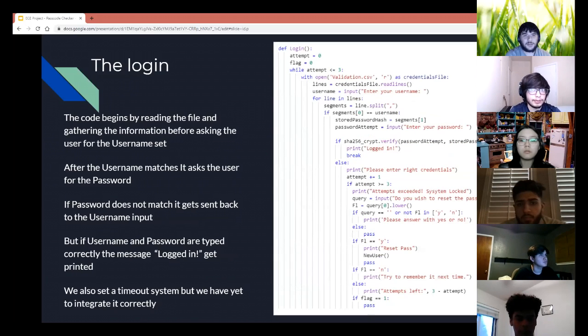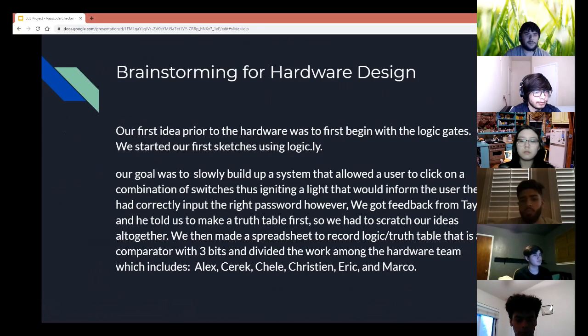For the login, the code begins by reading the file and gathering the information before asking the user for the username set. After the username matches, it asks the user for the password. If the password does not match, it gets sent back to the username input. But if the username and password are both correctly matched with what was already in the system, then they get prompted with a logged in, and that gets printed to the system. We also set a timeout system, but we have not yet implemented it.